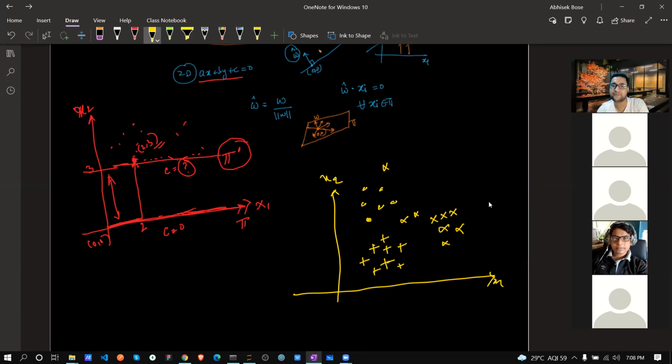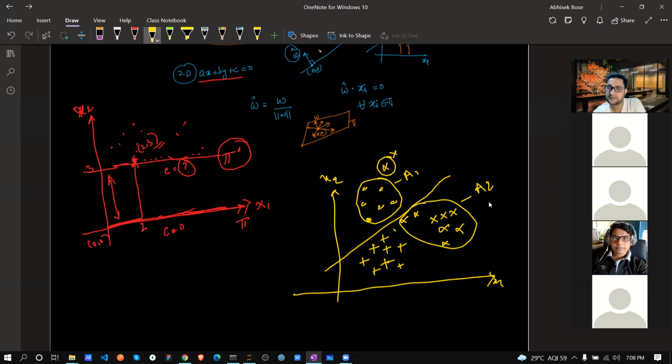You have to divide them using a plane only. If I create a plane over here, I can easily separate and say this is one set of data, maybe A1. This is one of my outliers, because it should be here, but it is an outlier. This is another set of data, maybe A2, and this is another set of data, A3.